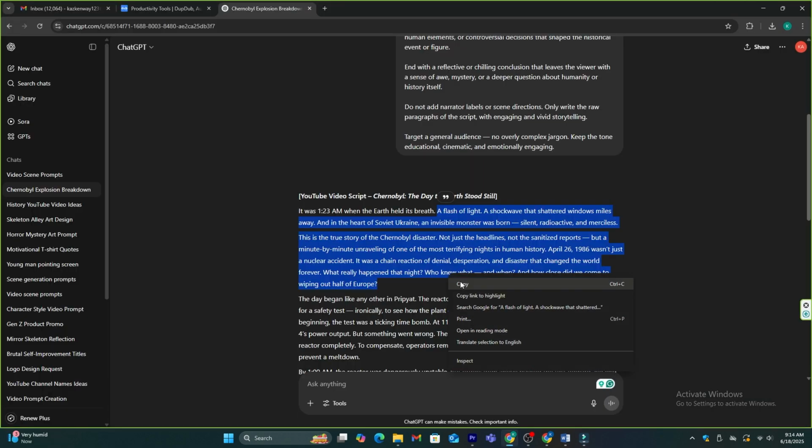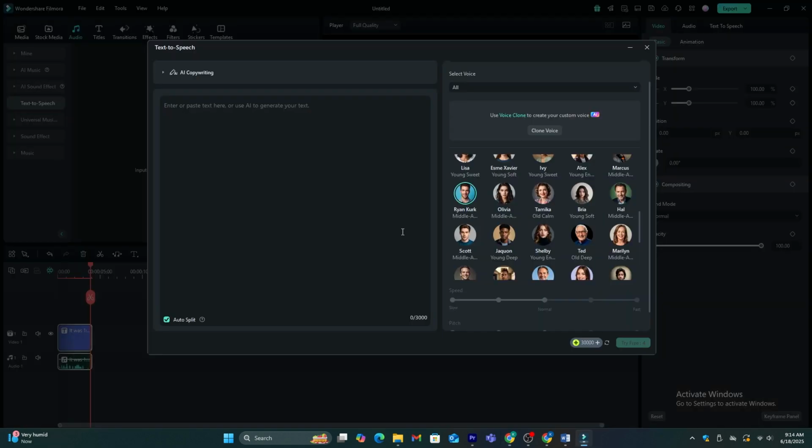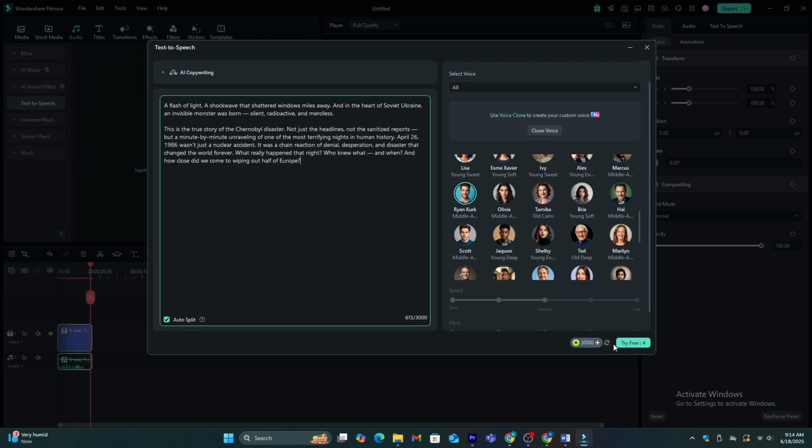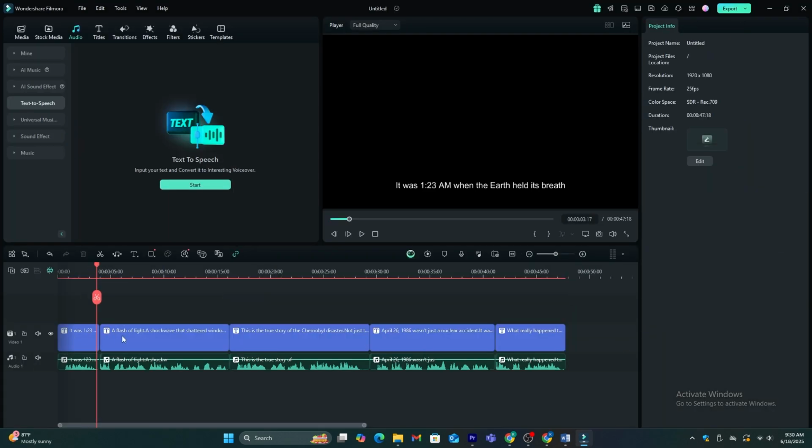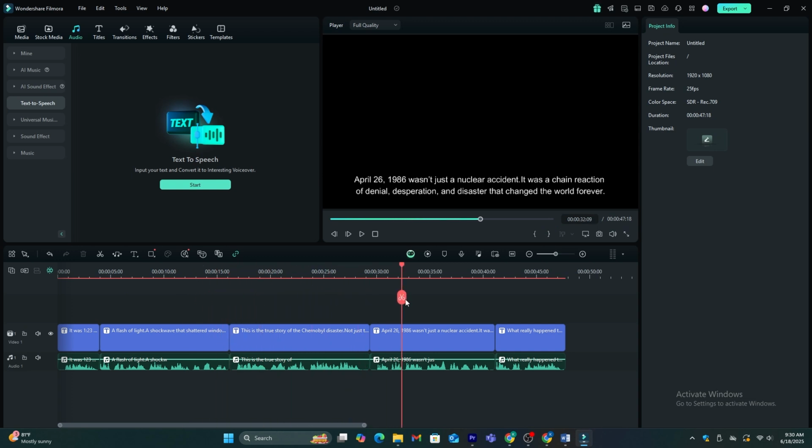Now I'm going to copy the script part by part to this and generate the voiceovers. It's not that complicated. With the voiceover file, they also provide the caption text file, and it's really helpful because we don't have to waste our time generating captions separately. So I've completed the first 50 seconds of our script, and I'm going to edit this part first.